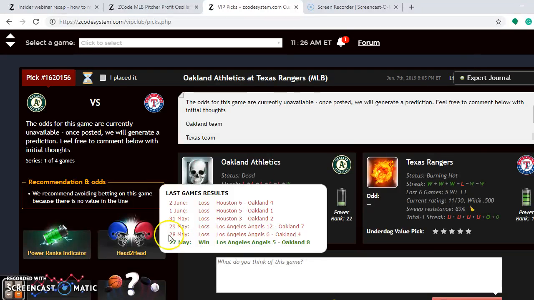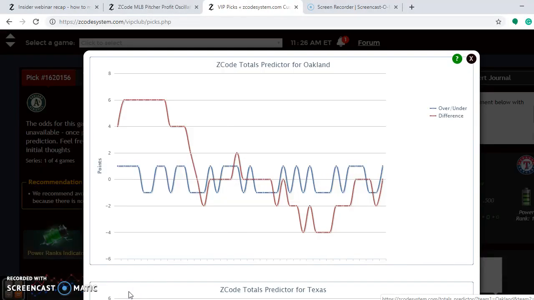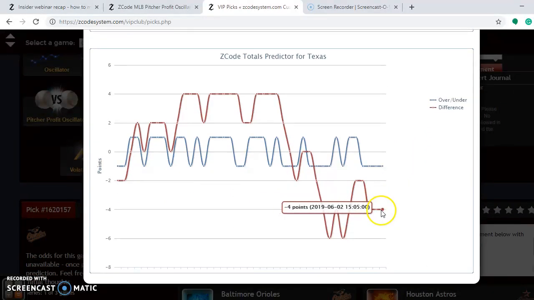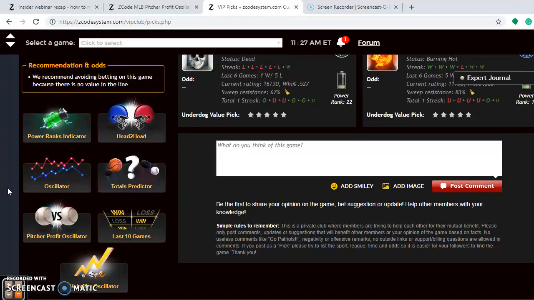Again, a lot of people like to bet the over-under. Let's take a look at the trends for the over-under. You can see here that the A's are playing in games that are trending under, and the Rangers also are playing in games that are trending quite a bit under, so betting the under is a very, very good play for the games in this series.